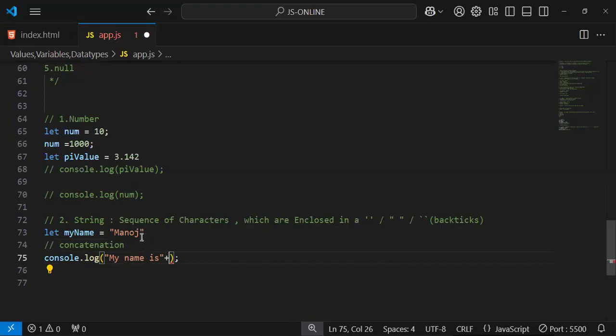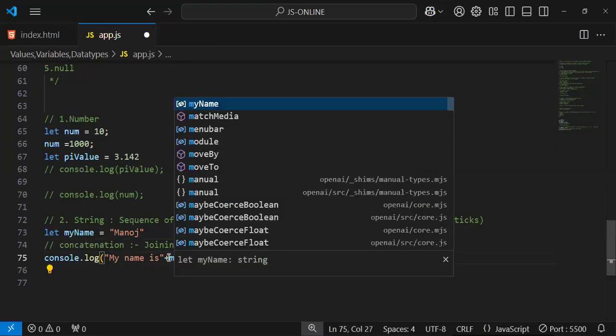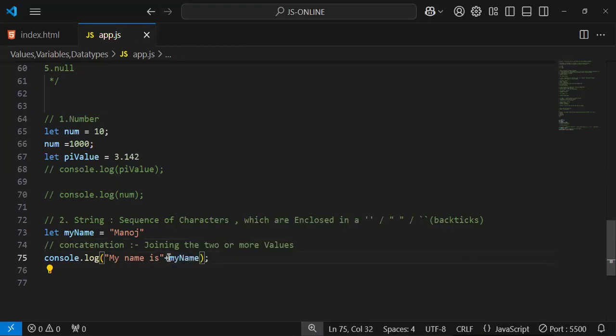So concatenation is nothing but joining two or more values. That's what we call concatenation. So "my name is", and I'm going to use the variable name, my name. And then you can see the output: my name is Manoj.